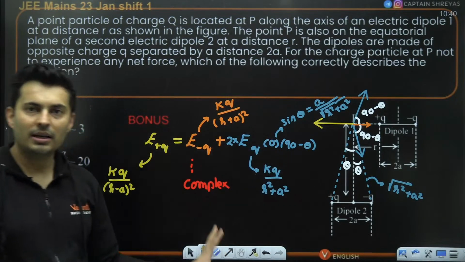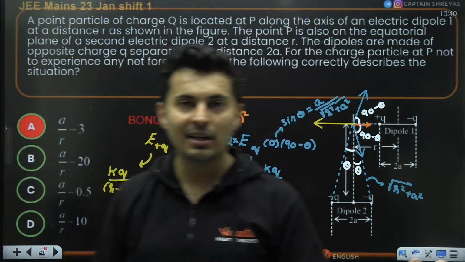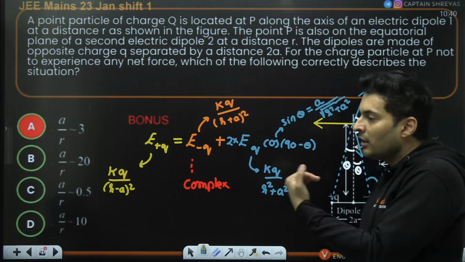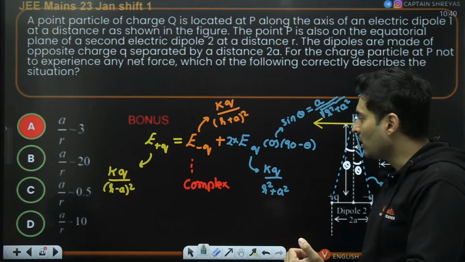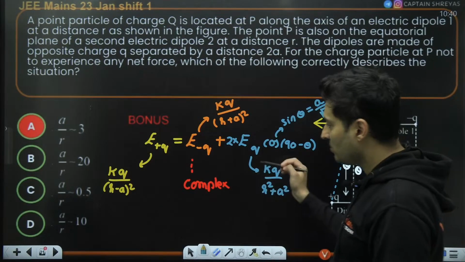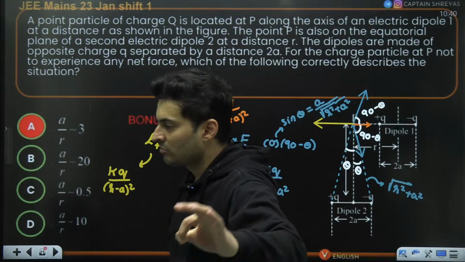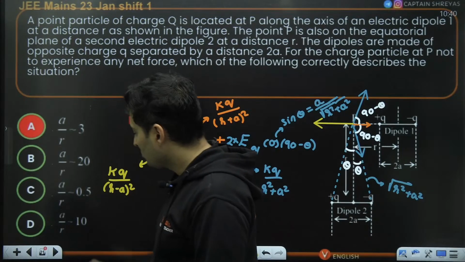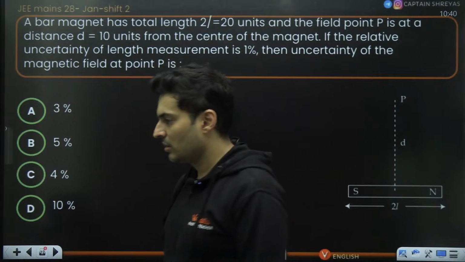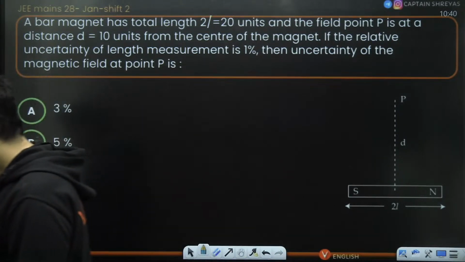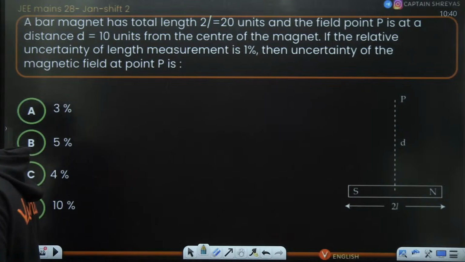It is not a quadratic, it is not a cubic, it is very weird. So NTA should have thought, what were they really cooking? I don't know. They cooked this particular question and somehow they got A by R is 3. Some really sad person made this question and this question is not solvable, guys. Yeah, I hope this is absolutely clear.